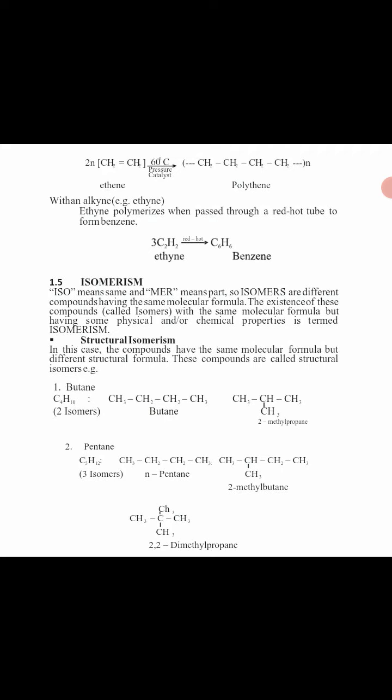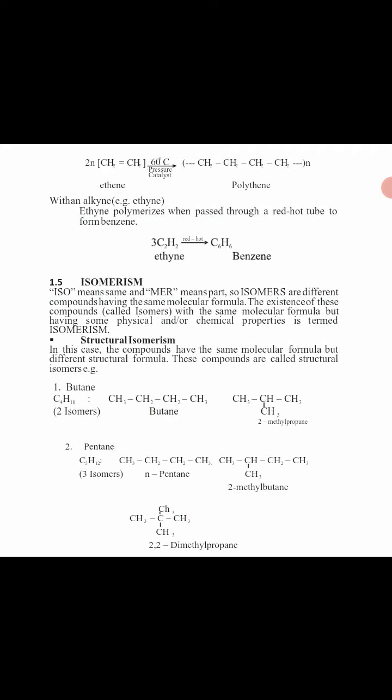Why? Because it has an attachment. When you have an attachment, you have a methyl group. A methyl group attached, either upward or downward, to a straight chain compound makes the compound a branch chain compound. Are we together?